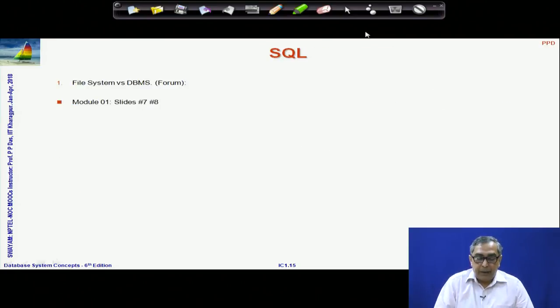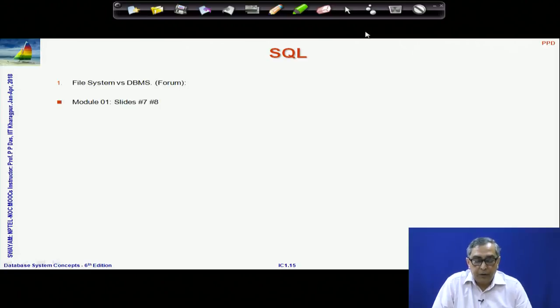There was a very trivial question in terms of what is the difference between file system and DBMS. If you go back to the very first module, the very first discussion that we started in slides 7 and 8, we discussed why you need a database system, that is, what are the shortcomings of a file system, in terms of efficiency of access, in terms of storage, in terms of being able to manipulate it easily and so on. The database systems are required. So, please go through that again.